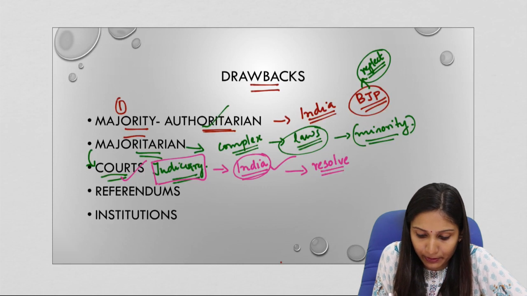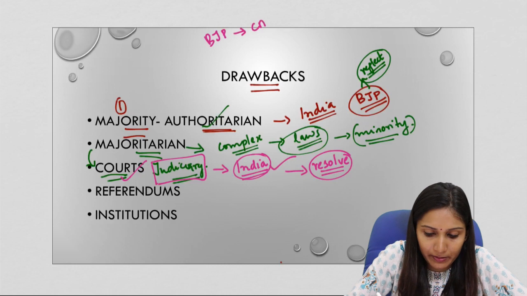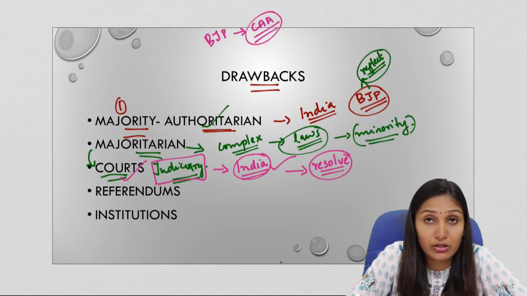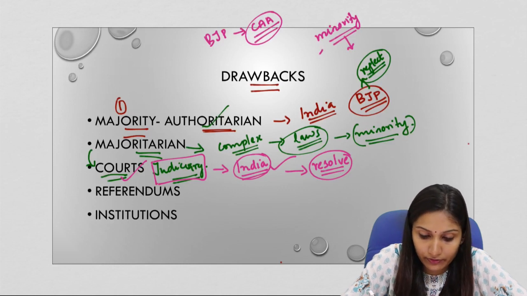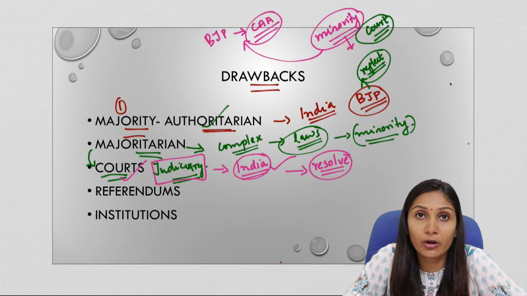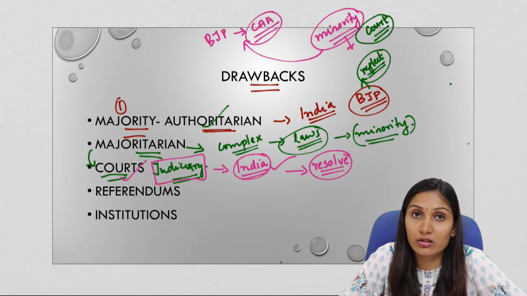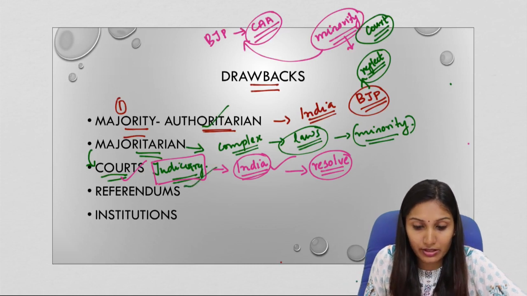Now let us take an example. Suppose the BJP government has passed a constitutional amendment bill. Suppose it amends the constitution and the minority parties, for example the Indian National Congress, are not satisfied with the decision or the policy of the BJP government. What can this minority party do? They can approach the court of law. They can approach the Supreme Court in order to interpret the constitution better or to find the legality or the constitutionality of the particular amendment. So this can happen if there is an independent judiciary.